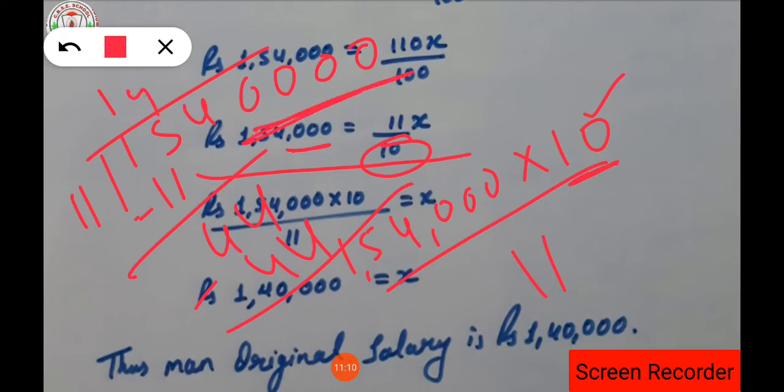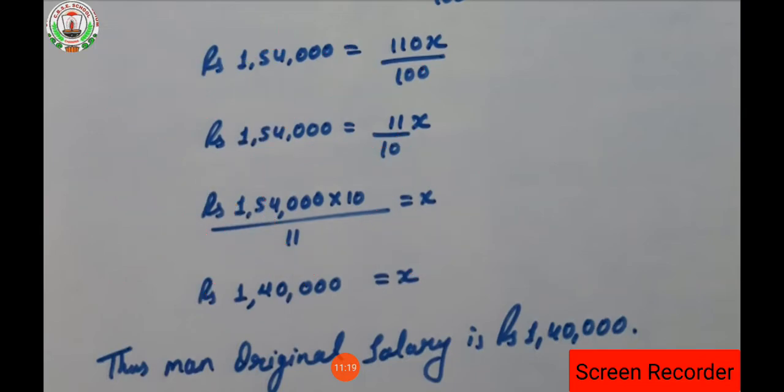And how many zeros are here? Four zeros are there. So where do the four zeros go? In the division. So what is the answer while cancelling? The answer is 1,40,000. So what is the original salary of that person? The original salary of that person is 1,40,000.